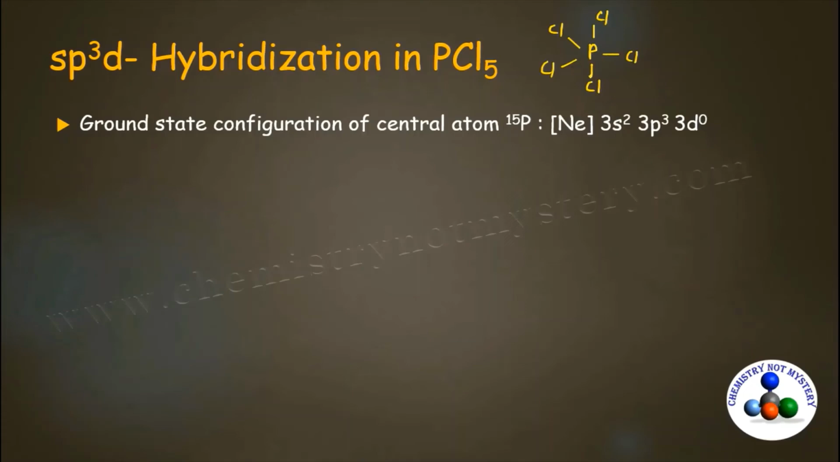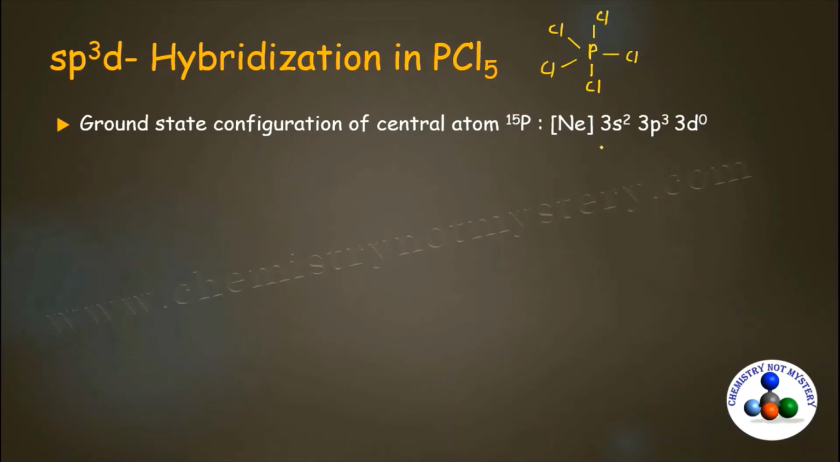Now come to the sp3d hybridization. Its example is PCl5. First you have to write the skeletal structure for PCl5. Here phosphorus will be the central atom that is bonded with 5 Cl atoms. As we know, hybridization is applicable to the central atom only, so you have to write the configuration of phosphorus, that is the central atom here.